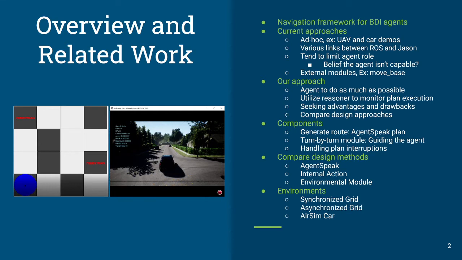We've got an AgentSpeak implementation, which we're using from Jason's implementation, a very nice piece of AgentSpeak code. As well as internal action and environmental module versions using the Russell and Norvig A-star implementation in Java, as well as a Python implementation of the A-star search. We've got three test environments: a synchronous and an asynchronous grid shown on the left, and we've got an AirSim simulator for a car in a neighborhood environment shown on the right figure.